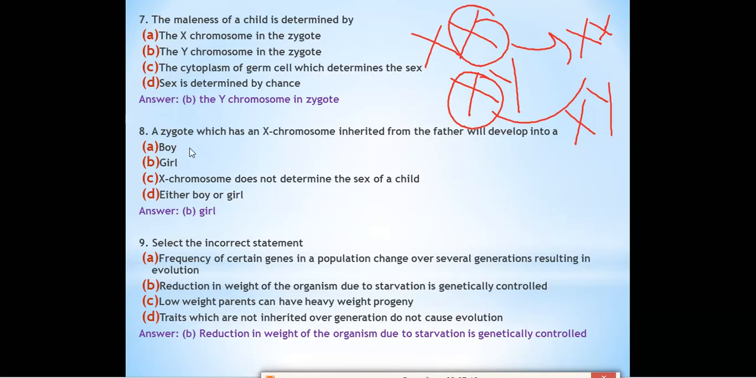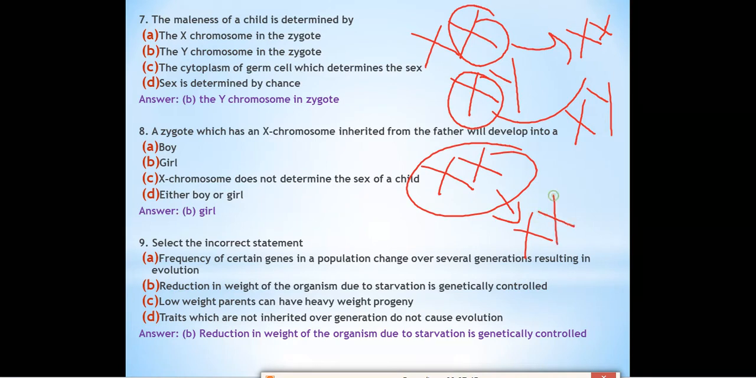Next, a zygote which has an X chromosome inherited from the father will develop into a... If the child gets an X chromosome from the father, then the child will be a girl. Just now I told you that females have XX chromosomes. So every child, whether a boy or a girl, will get an X chromosome from the mother. If the child gets an X chromosome from the father also, then the child will be a girl. So the correct option is B, girl.